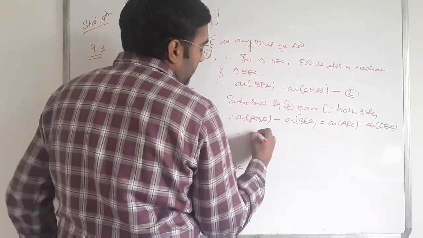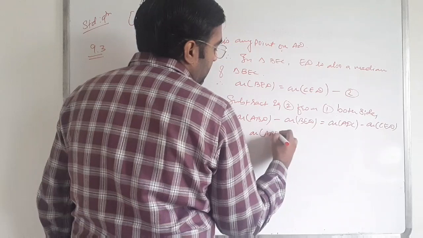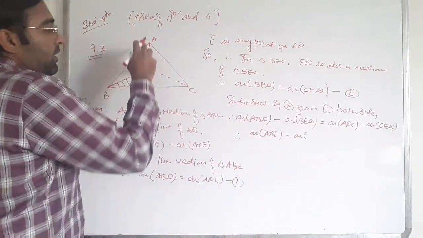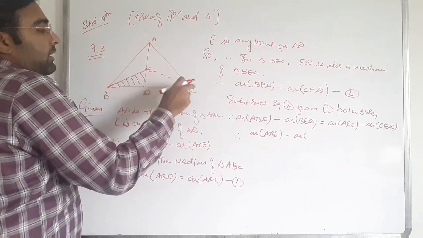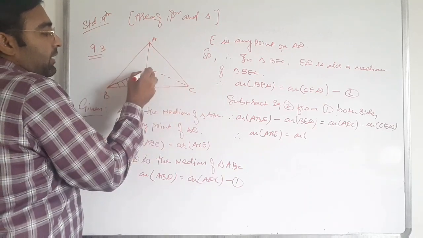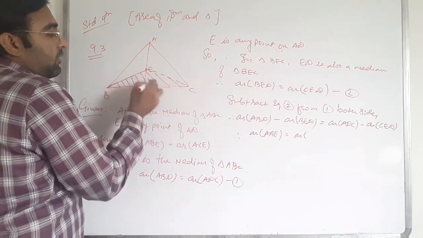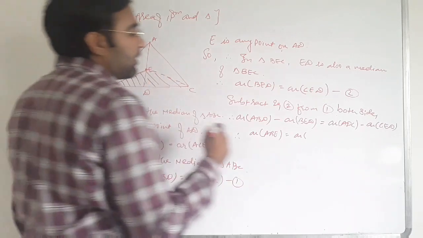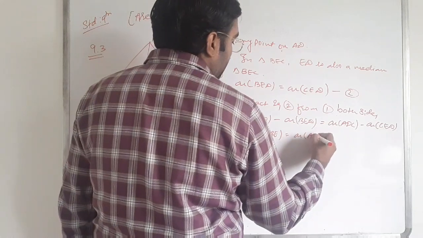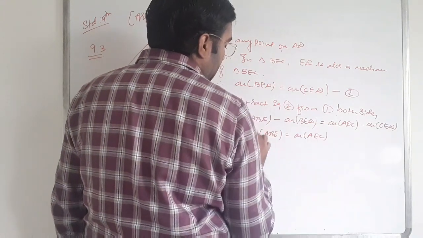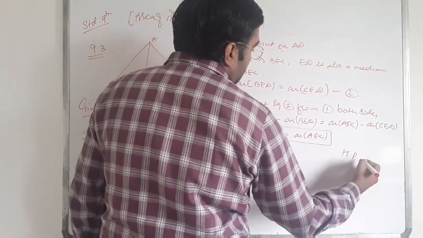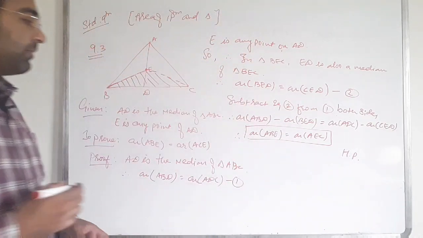Therefore area of ABE is equal to the area of the whole triangle ADC minus EDC, and the remaining part is AEC. So ABE is equal to ACE is proved, hence proved. Clear?